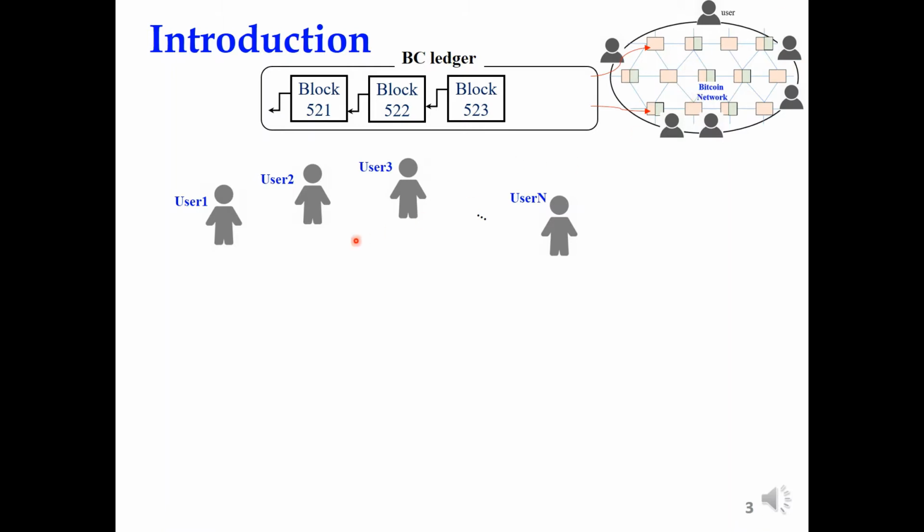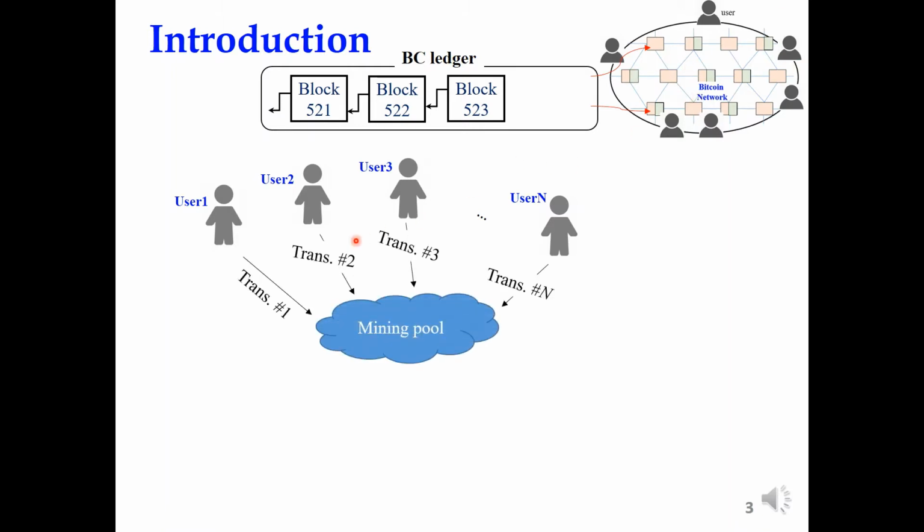A lot of users join the network to send the transaction. They have the transaction, they have the data they want to write into the blockchain ledger. And this transaction data will be sent to the mining pool. And the miner will get the transaction data from the mining pool and do the mining task to write that data and make a new block. Write the data into the new block. Let's say the block 524.